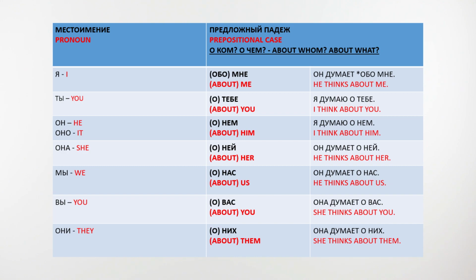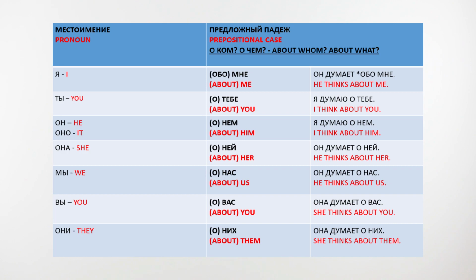Ты, you, о тебе, about you. Я думаю о тебе. I think about you. Он, оно. He, it. О нем, about him. Я думаю о нем. I think about him.